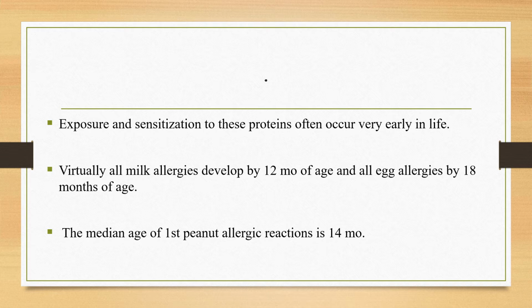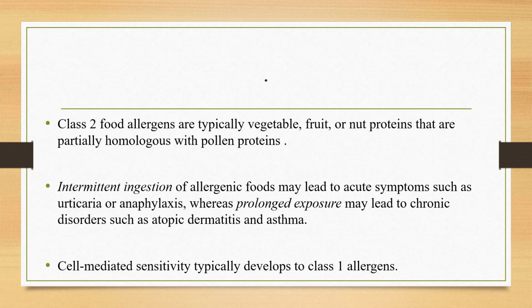Class 2 food allergens are typically vegetables, fruits, and also nut proteins that are partially homologous with pollen proteins. With the development of seasonal allergic rhinitis from grass or any other pollen, ingestion of certain uncooked fruits or vegetables provokes oral allergy syndromes. Intermittent ingestion of allergenic foods may lead to acute symptoms such as urticaria or anaphylaxis, whereas prolonged exposure may lead to chronic disorders such as atopic dermatitis and asthma. Cell-mediated sensitivity typically develops to class 1 allergens.